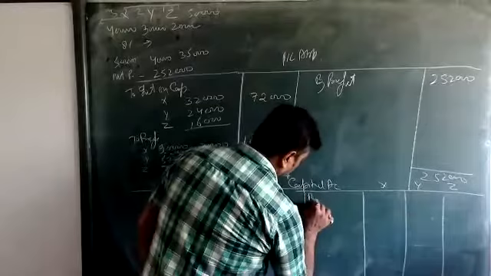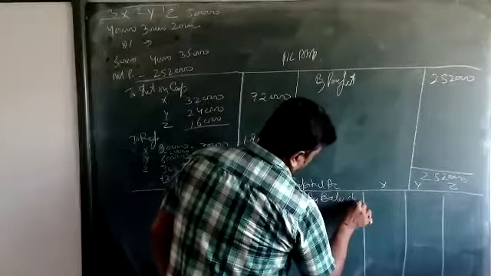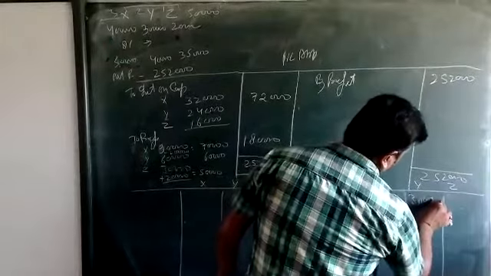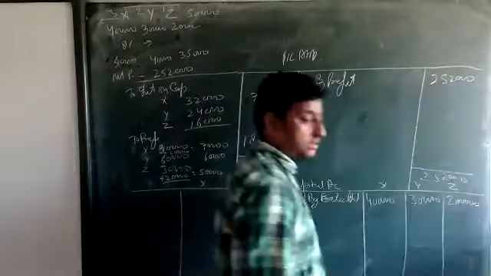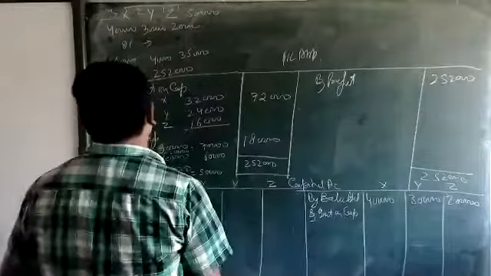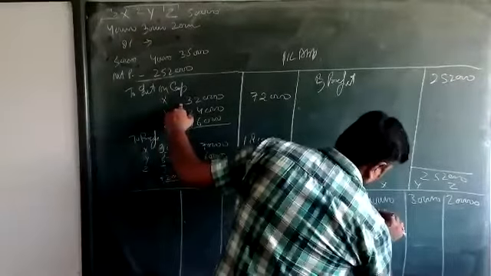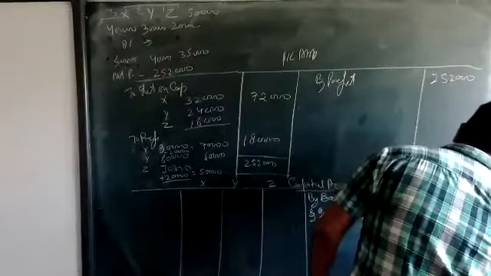First, we are showing by balance b/d. Their capital is 4 lakh, 3 lakh, and 2 lakh. Okay, clear? Then by interest on capital, which is 32,000, 24,000, and 16,000.